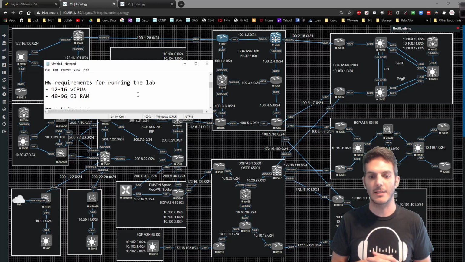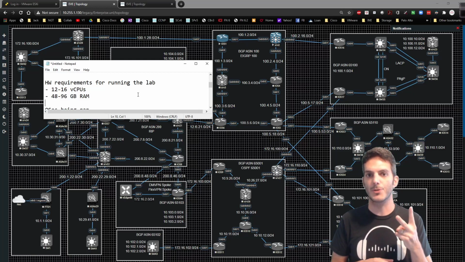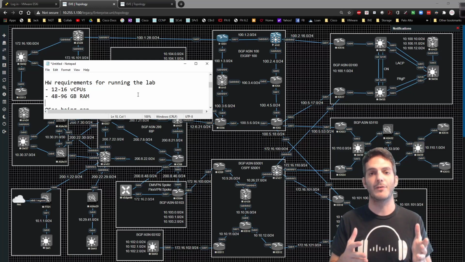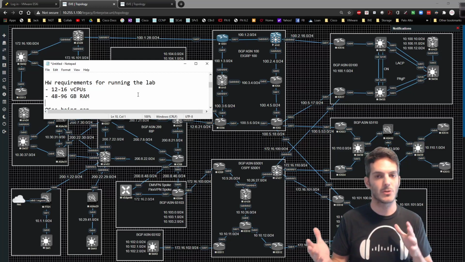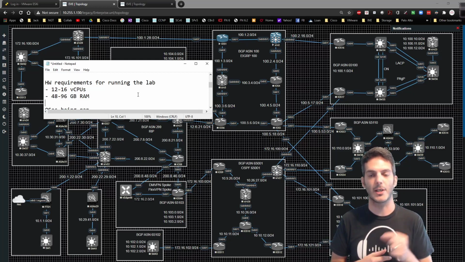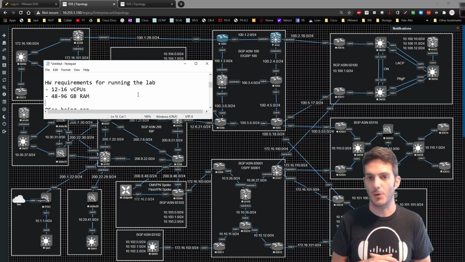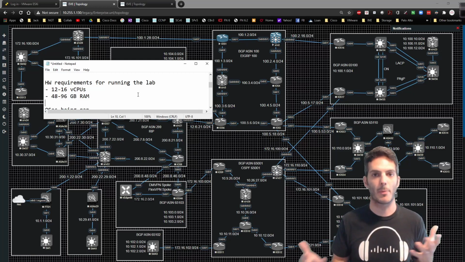So if you can provide those resources, for example, if you've got two 4-core CPUs, that means you've got 8 cores, and then if you hyperthread that, it gives you 16. If you install one virtual machine on your ESXi host, or Hyper-V or whatever you're using, and you allocate as many resources to that VM as you can, you may or may not be able to run it. I'm just giving fair warning here. Do you need everything turned on? No, you don't. What you really need to be able to do is focus on the areas as I'm going through them. And if you have the ability of powering everything on, great. Then more power to you.